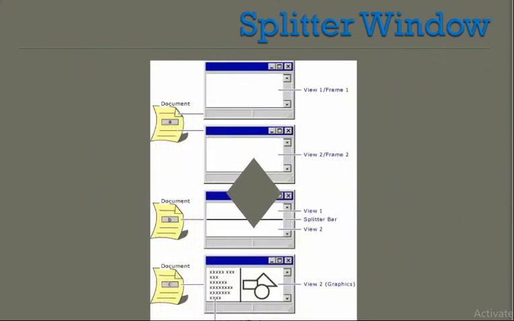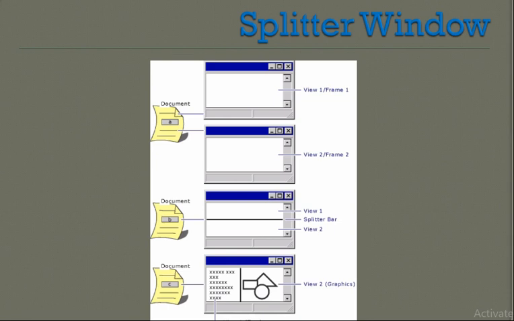Let us see the next topic, that is the splitter window. A very interesting topic and a very interesting concept given for VC++ while designing a frame. This we don't have anywhere else. This is your window. Different types of windows are shown to you.